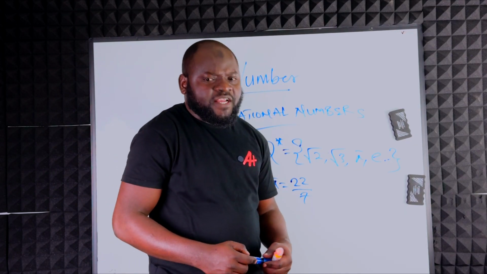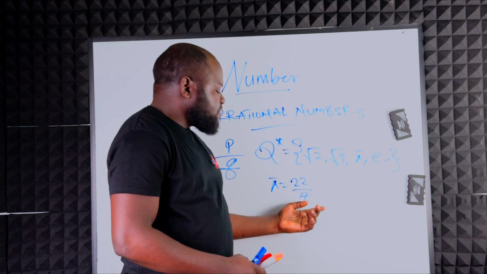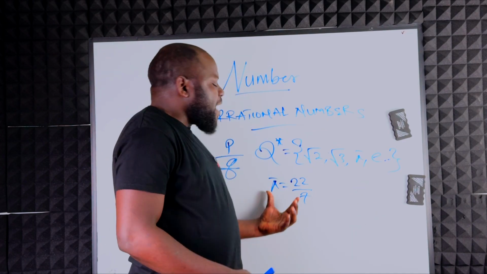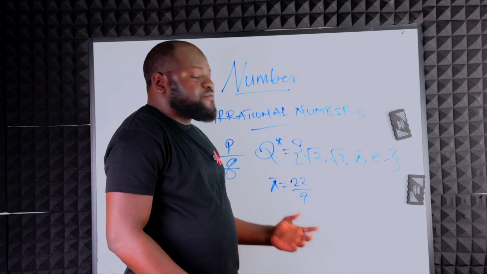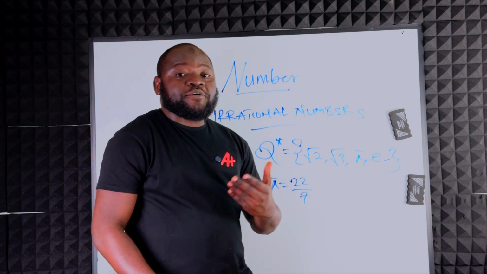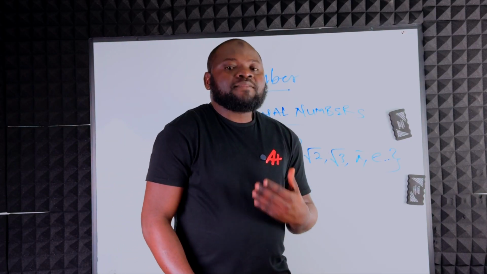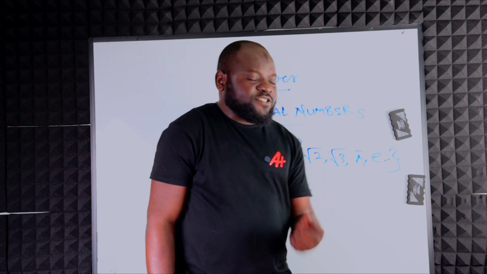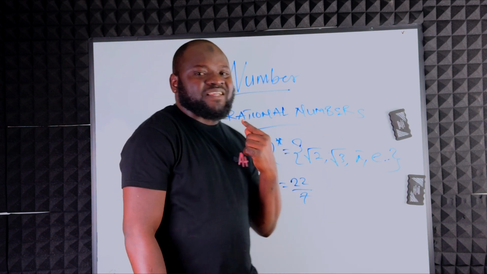Yes, it is a fraction, but this value is not exactly pi. Because this value is equivalent to pi if you approximate to 2 decimal places, that's why when accuracy is not needed, the examiner asks you to take pi as 22 over 7. When accuracy is needed in the question, the examiner will say express your answer in terms of pi. Do you get that now?